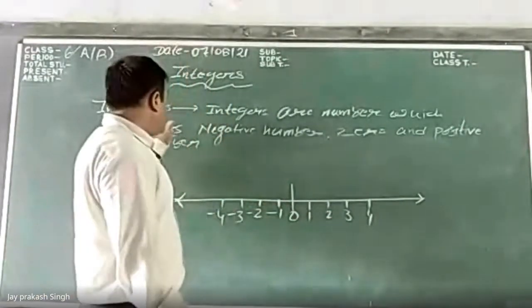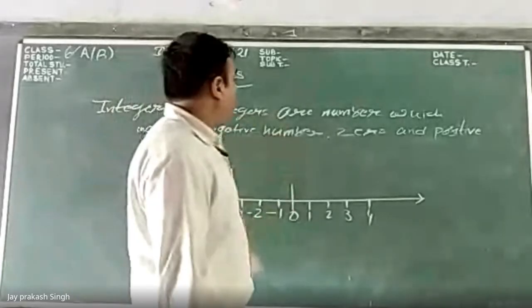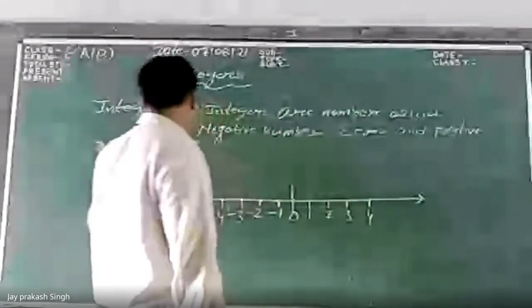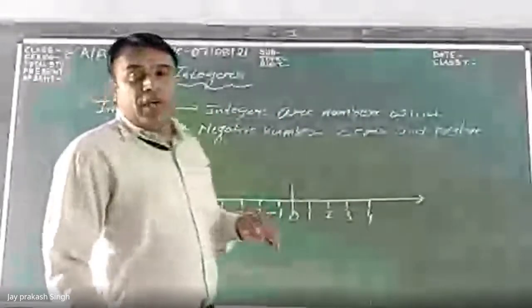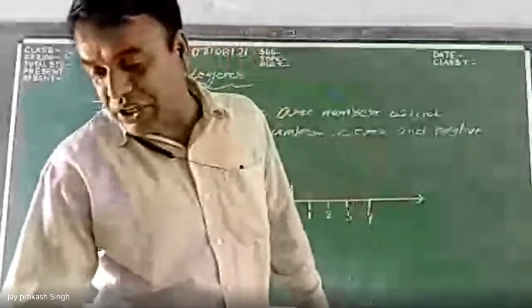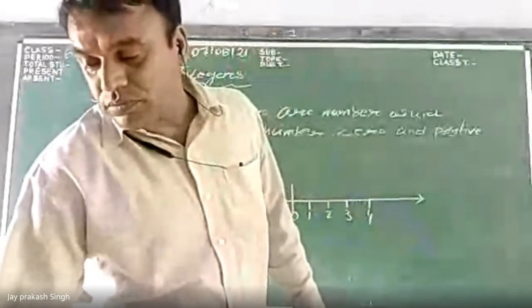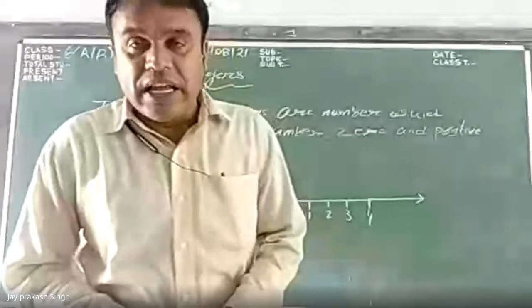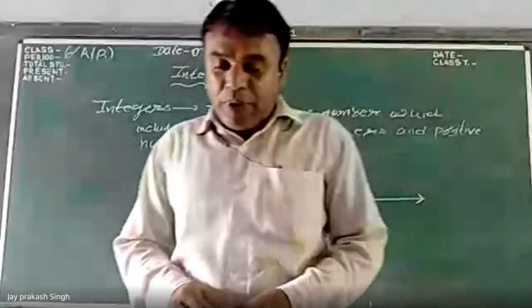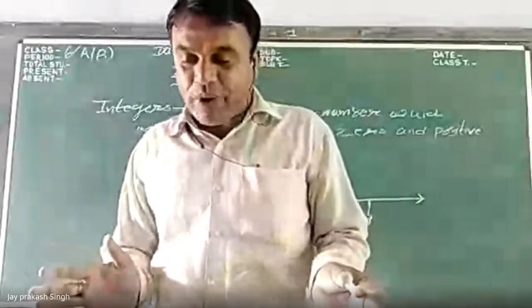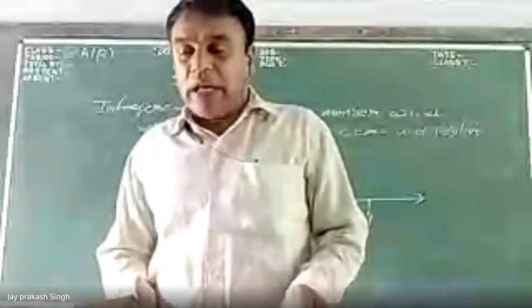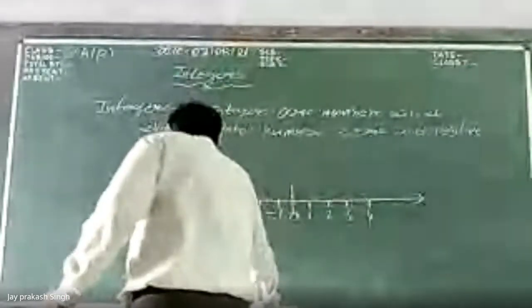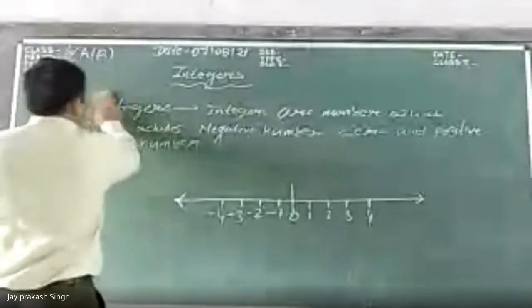So what are integers? Integers are the numbers which include negative numbers, 0, and positive numbers. In this way, we have learned about the integers. Now, on the basis of integers, we have to solve the problems of exercise 6.1. So here we will solve the problems of exercise 6.1 now.